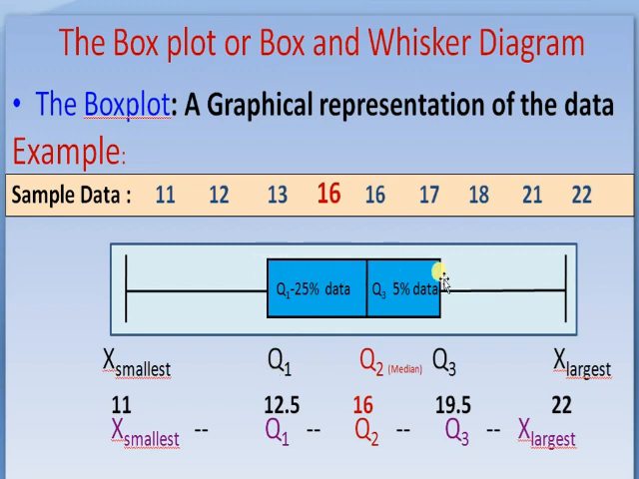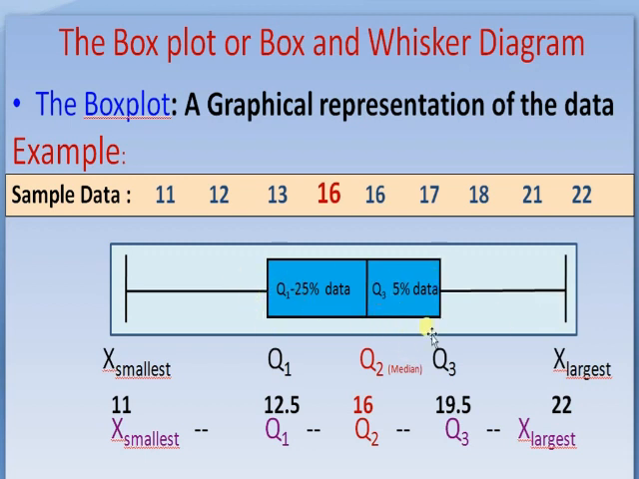The box plot and whiskers diagram. A box plot is a graphical representation of the data, and we may prepare the box plot from these data. We mark Q1 and Q2, and make a box with the median at Q2. We divide this box, with 25% of the data here and 25% of the data here, and these are the whiskers. This is a way of presenting the data through a box plot, the box and whiskers diagram.